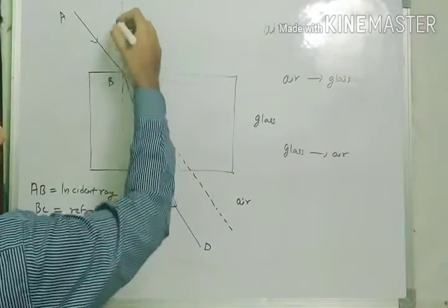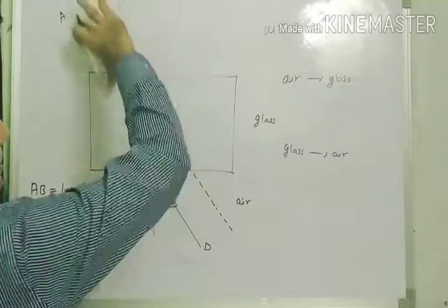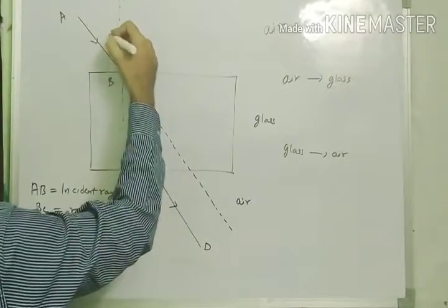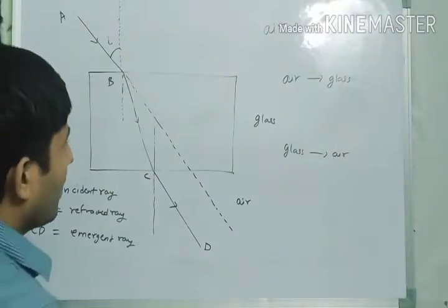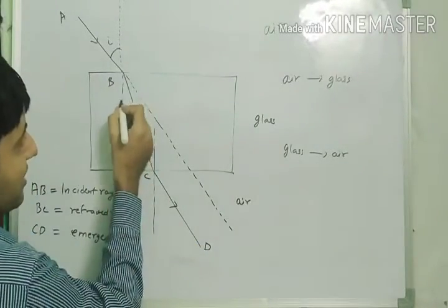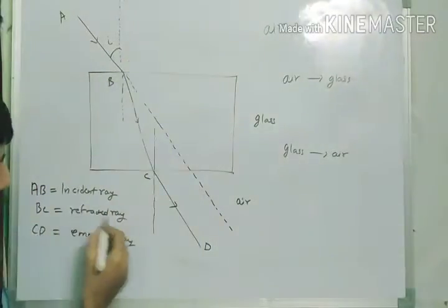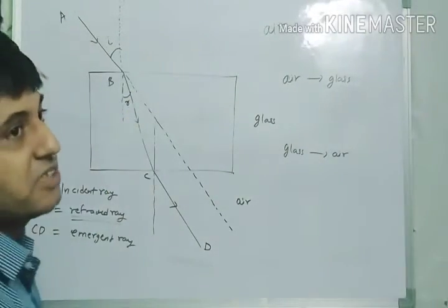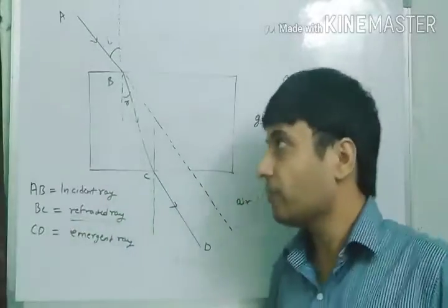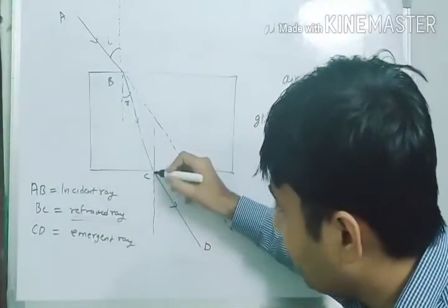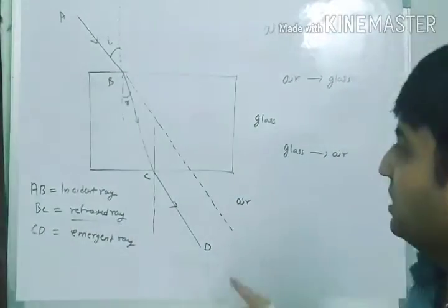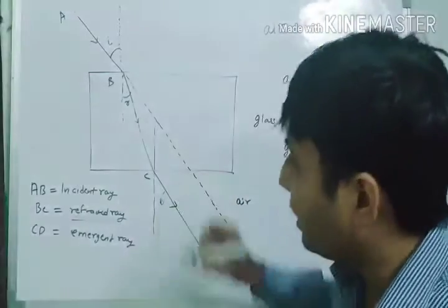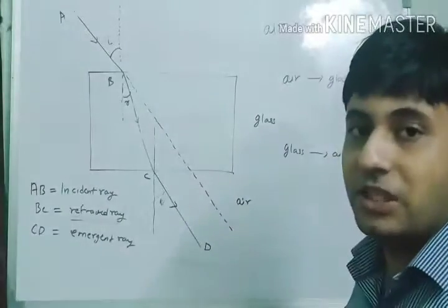The angle between the normal and the incident ray is called the angle of incidence. The angle between the normal and the refracted ray is called the angle of refraction, written as R, where R stands for refracted ray. And here the light is coming out of the glass slab; this time it is called the emergent angle, and this ray is called the emergent ray.